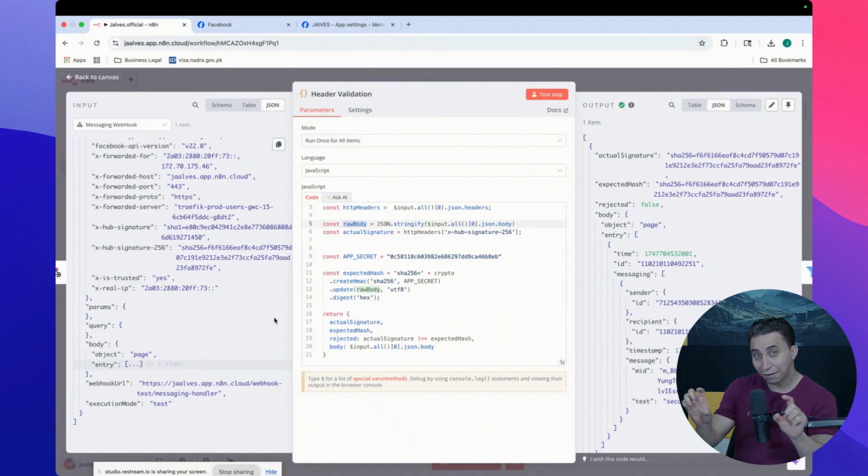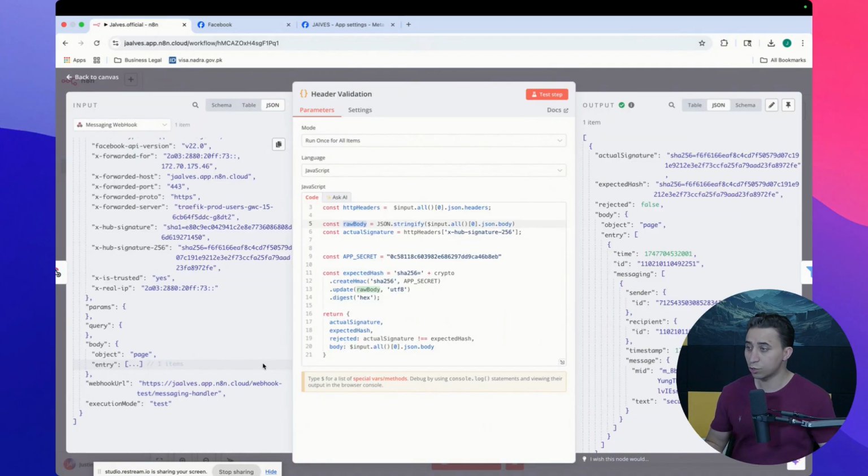I'm doing a header validation. I chose the X-Hub-Signature-256, which is a combination of the secret key plus the raw body content. I create a hash and compare the hash. If the hash matches, it means that the request comes from Facebook. If the hash does not match, it means that the request comes from somewhere else.